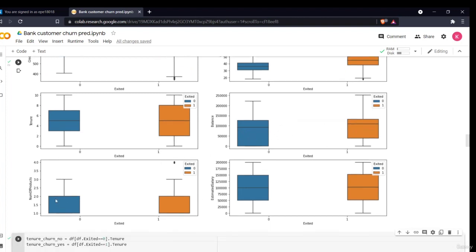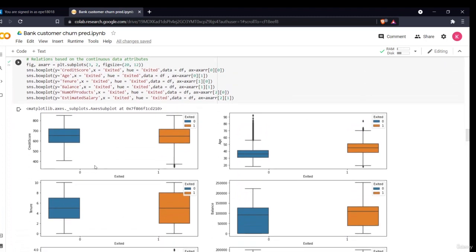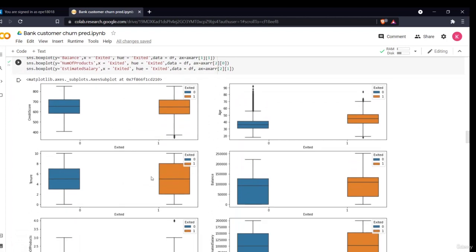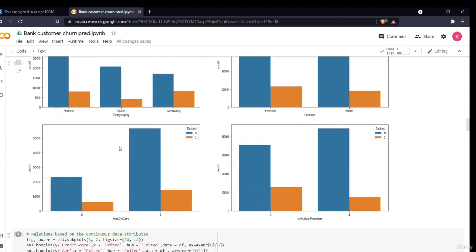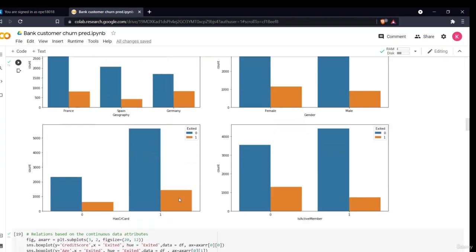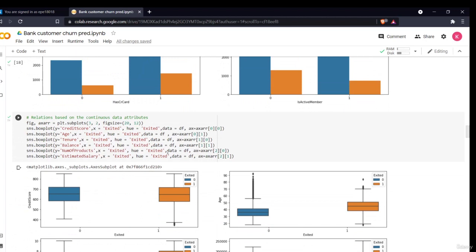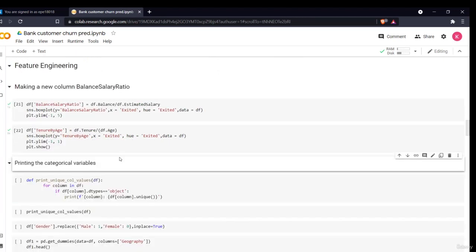The same goes for number of products. It is absolutely the same. You can't tell any difference. And the same for exited, obviously. Estimated salary, is it also the same? Okay, you can't tell much difference. So the main defining factors in the continuous variables were tenure, age, and then balance, and in the categorical variables were geography, gender, and has card. So this was our basic data analysis of continuous and categorical variables.